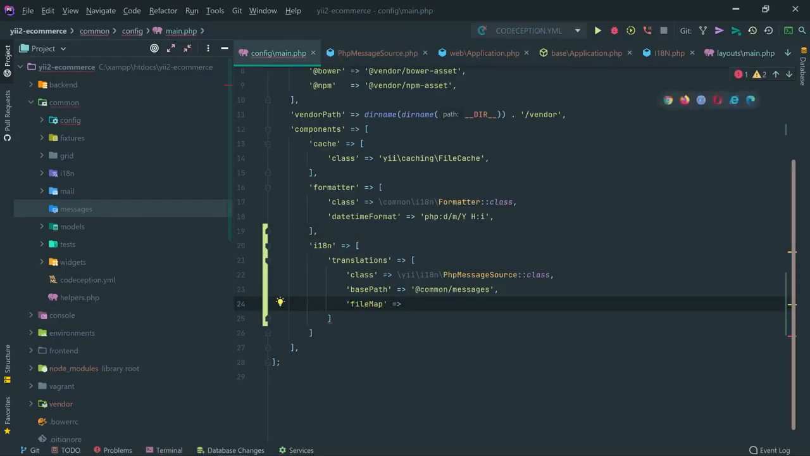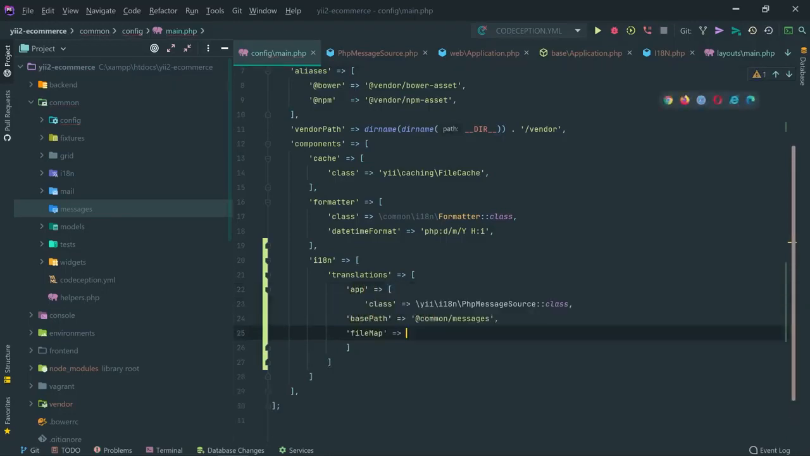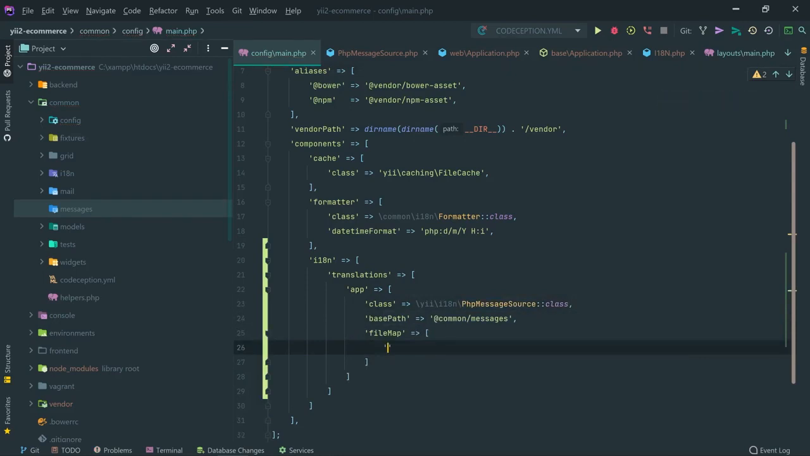Actually, I missed one thing. So inside the translations, first I'm going to specify the category. Okay, so I'm configuring a specific category at a time. So right here I'm specifying the app category. For app category, this is the source for messages, this is the base path, and inside the file map we can specify for which category what should be the file.